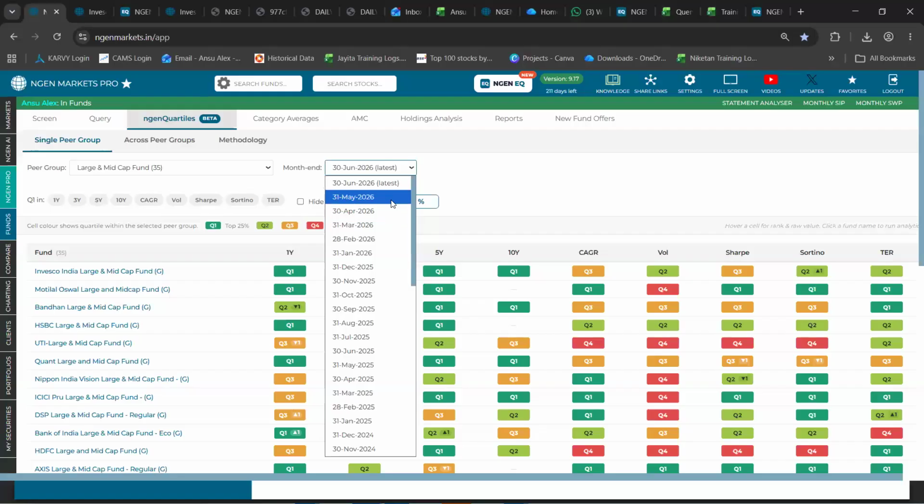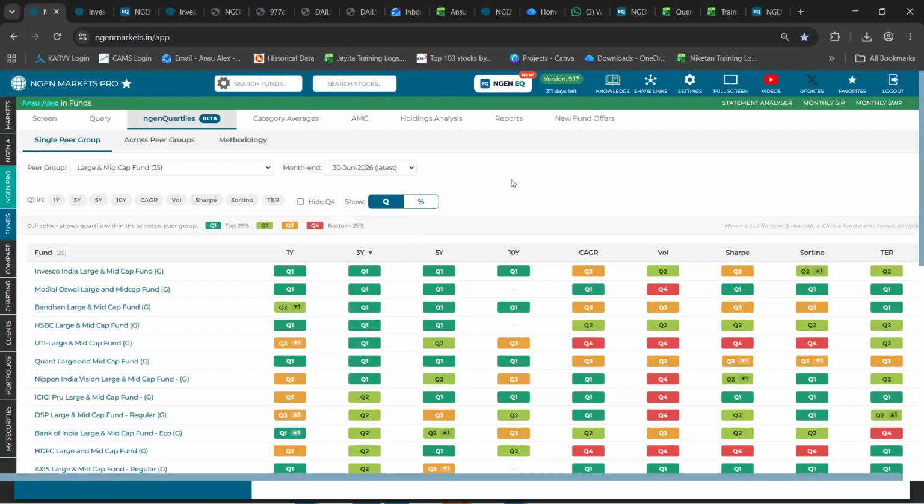No, the start date. I'm saying, for example, it's given 1 year, 3 year like this, but I just want to see between two specific dates and then compare it with other funds. In most cases we have start and end date, and in this case I'm not seeing the start dates.